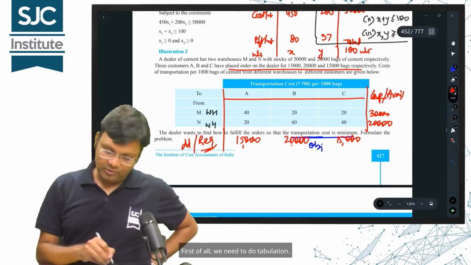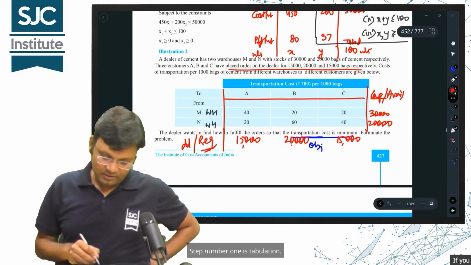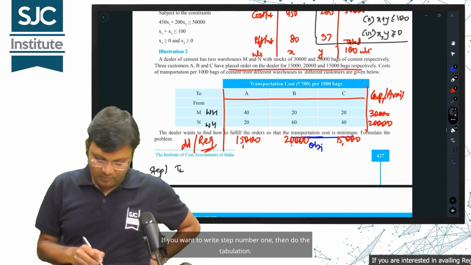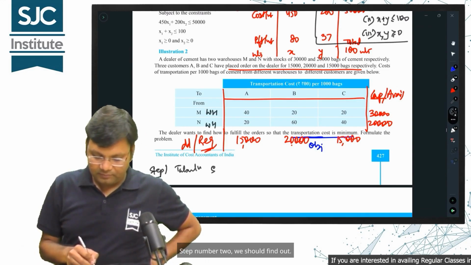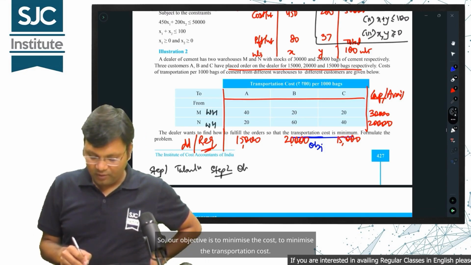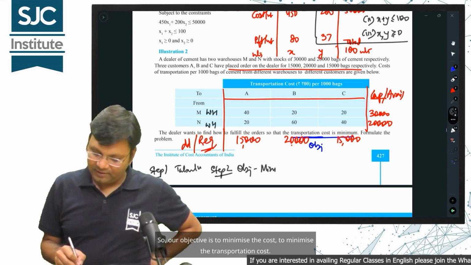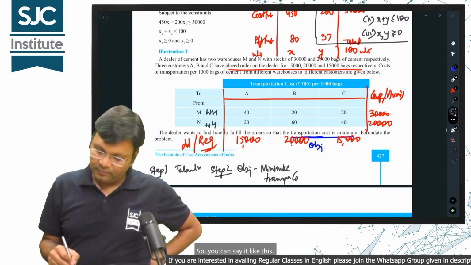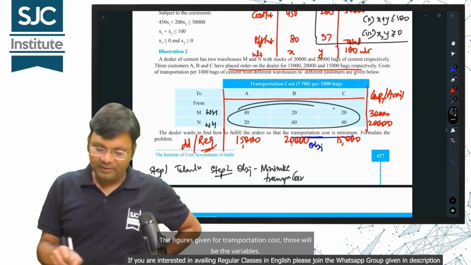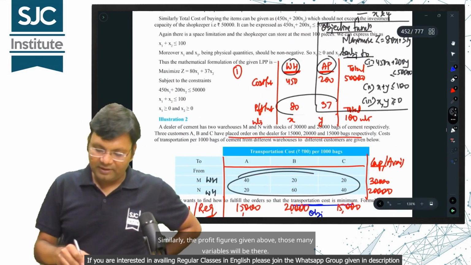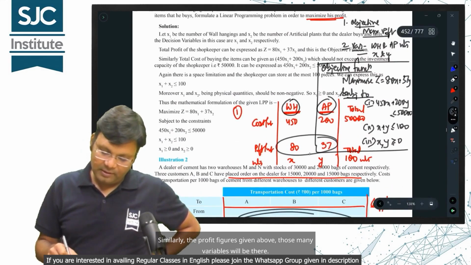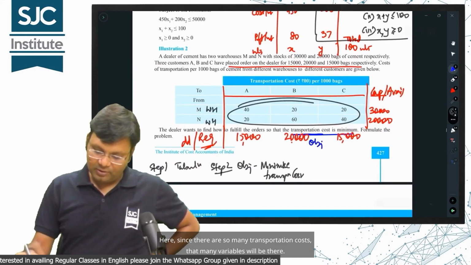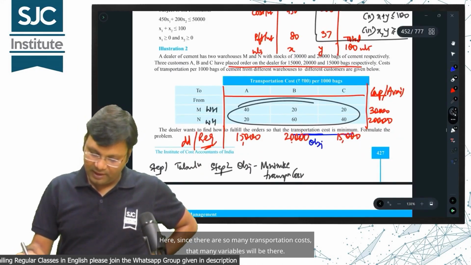First of all, we need to do tabulation. Step number 1 is tabulation. Step number 2, we need to find out what is the objective? So, our objective is to minimize the cost, to minimize the transportation cost. The figures given for transportation cost, those will be the variables. Similarly, in profit problems, the profit figures given above, those many variables will be there. Here, since there are so many transportation costs, that many variables will be there.